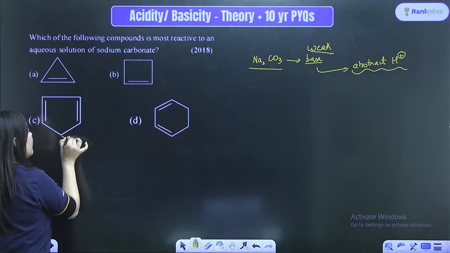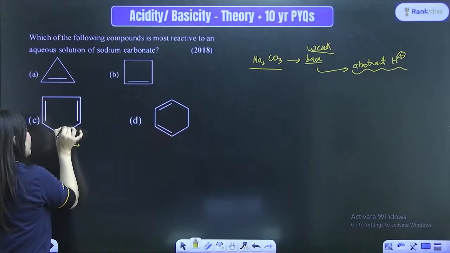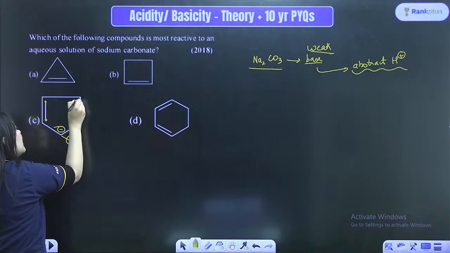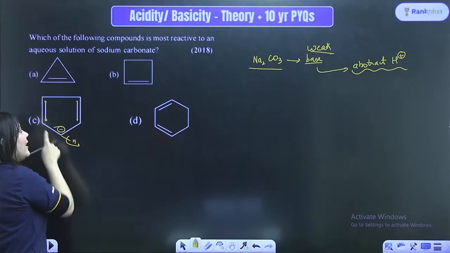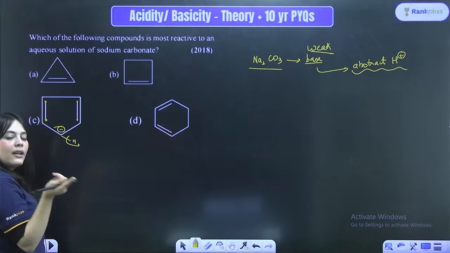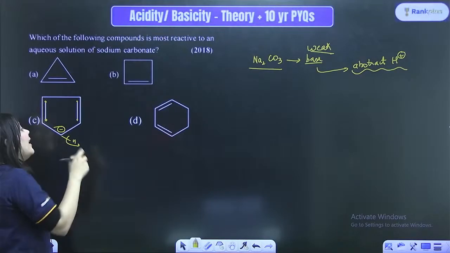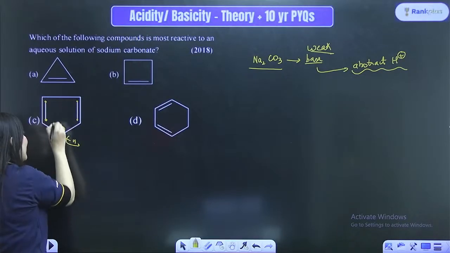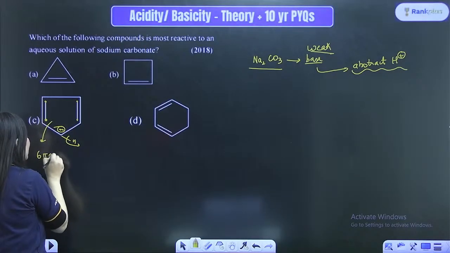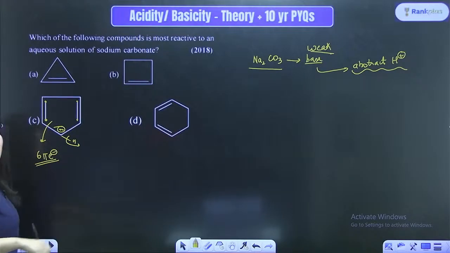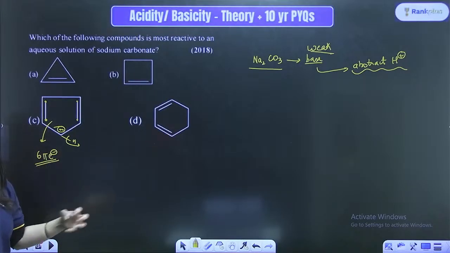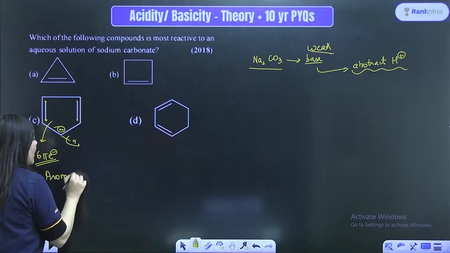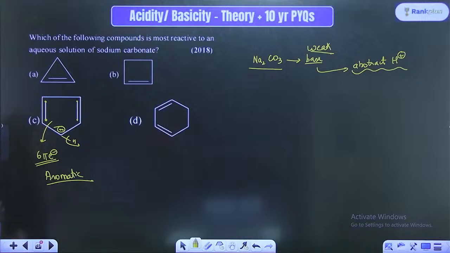But look at the C option. If it gives away H plus from here, what is left behind is a negative charge. After getting the negative charge, this is a cyclic compound, right? All the atoms are conjugated, yes. This is a planar compound, yes. In this compound, how many electrons are there? 1, 2, 3, 4, 5, 6. Can everyone see? This is becoming a 6 pi electron system. So as soon as I lose H plus, I'm becoming an aromatic system, which means I'm becoming very stable.